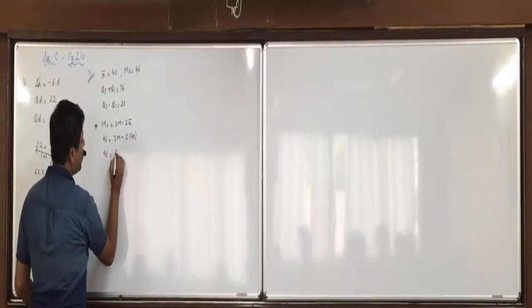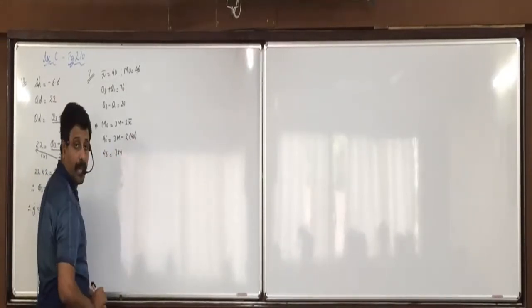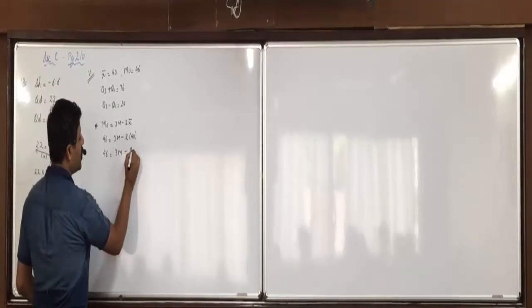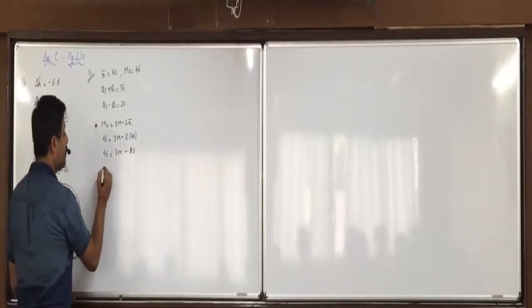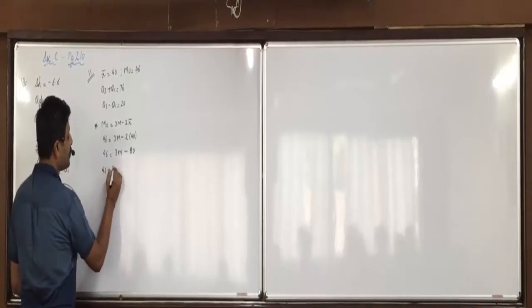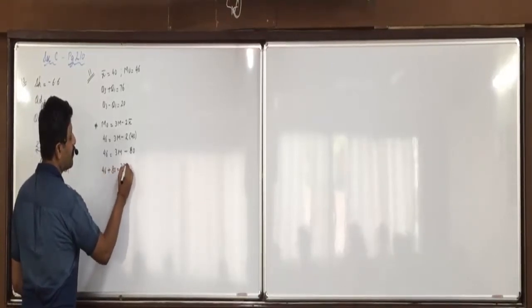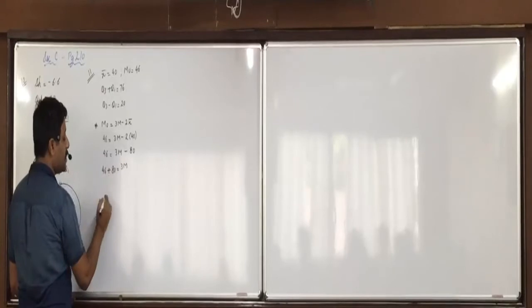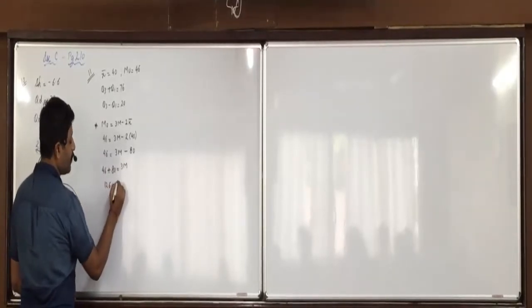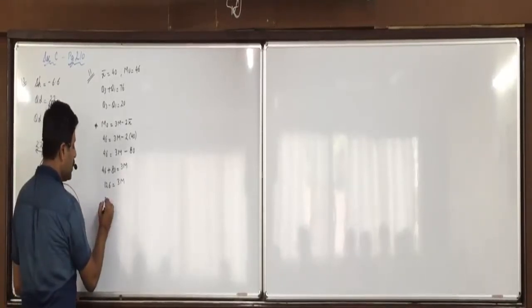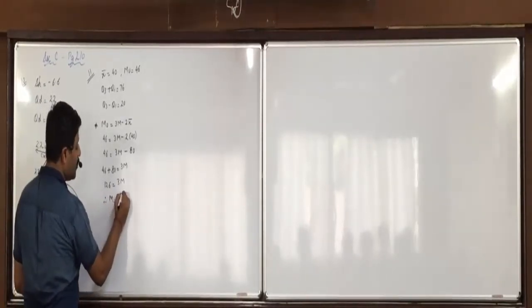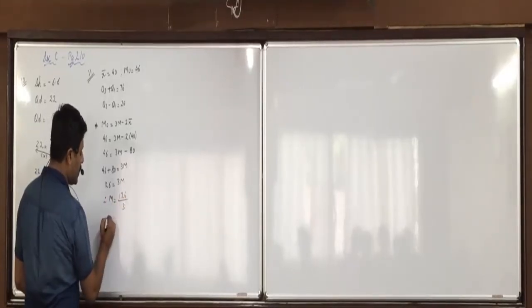So 46 is equal to 3M minus 2 into 40, which is 80. Now minus 80 on the left side will become plus. So 46 plus 80, that is 126, is equal to 3M. 3 on the left side will get divided. So M is equal to 126 divided by 3, which is 42.